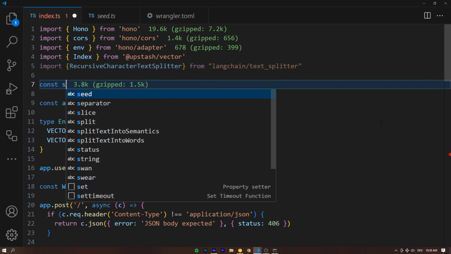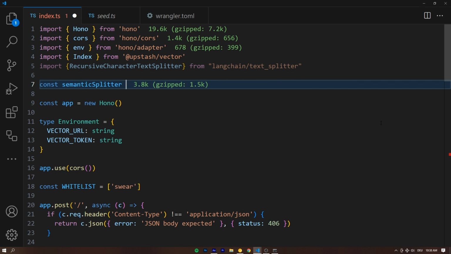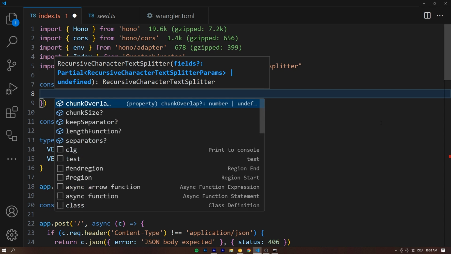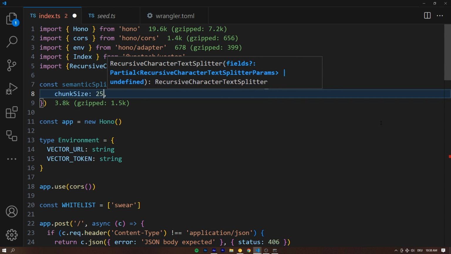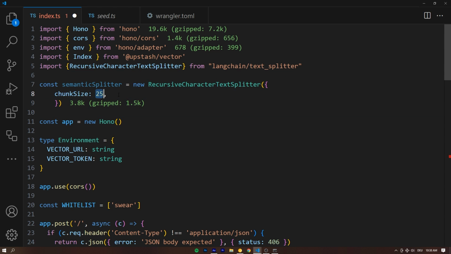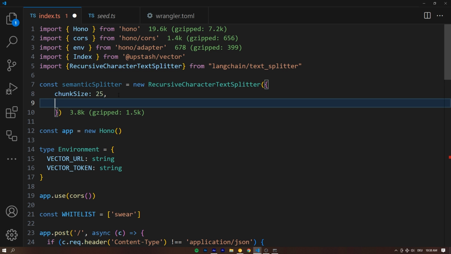What we can now do is say const semanticSplitter is going to be equal to a new, and then whatever that really long name was that we just imported, right? Just copy and paste it. And this is basically a class that we can invoke. And in the constructor, it takes options. And what we're going to pass in here is first the chunk size of 25. And this is letters, by the way. So about 25 letters. This is not super exact.